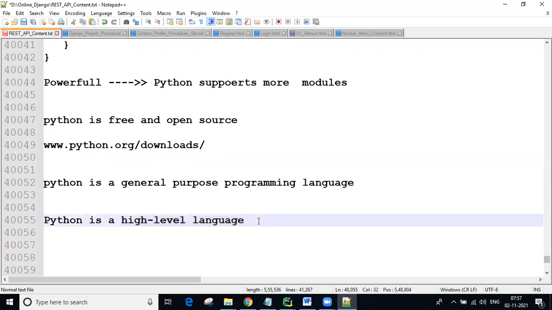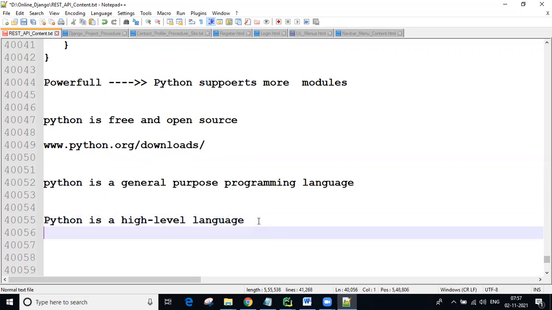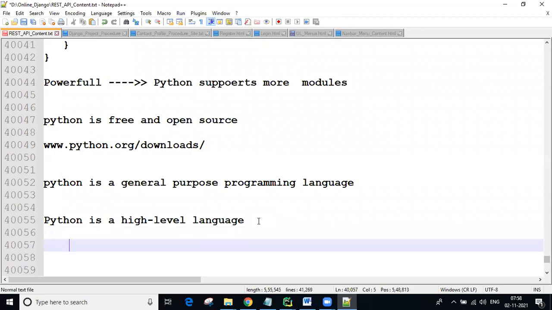One more point: high level means, guys, we can write like normal English language. For example, some programming languages are low level. A lot of syntax we have to write in depth, and only if you have the knowledge are you able to understand the coding. But in Python, it is like normal English language, guys.